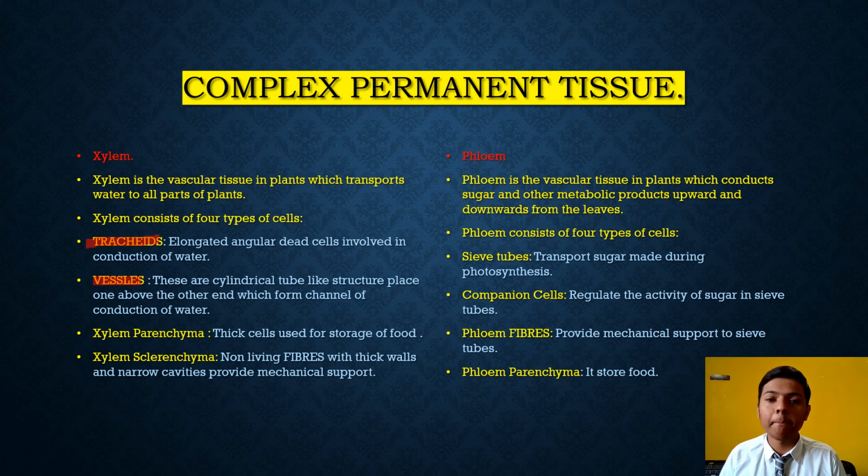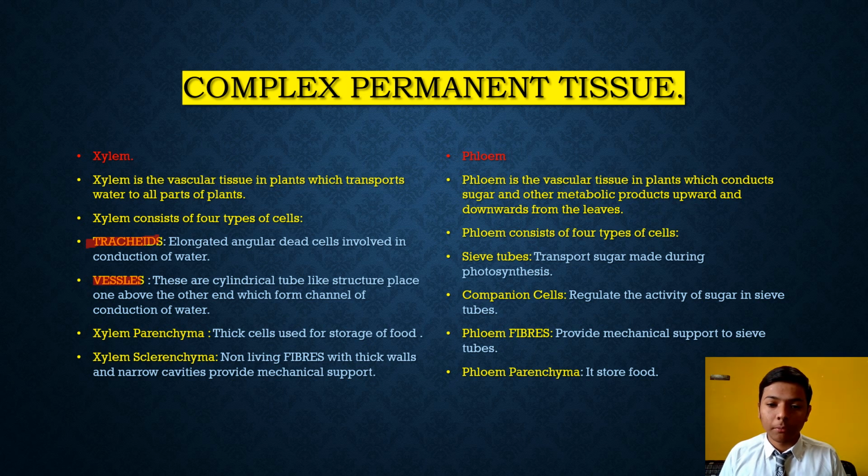Third type is xylem parenchyma. These are thick cells used for the storage of food. And fourth type is xylem sclerenchyma. These are non-living fibers with thick walls and narrow cavities that provide mechanical support.